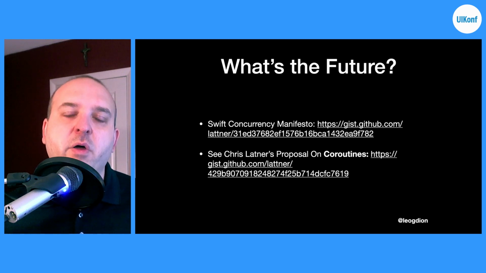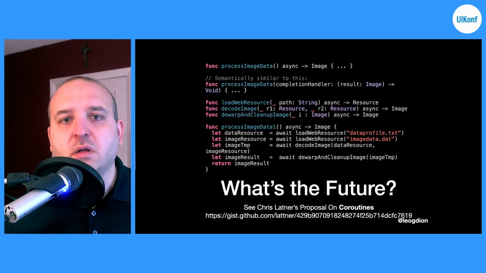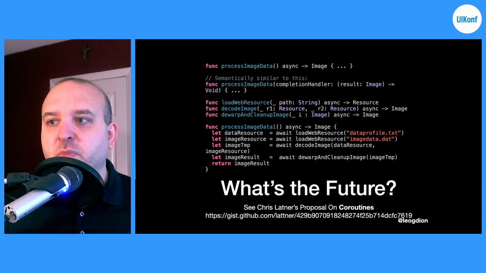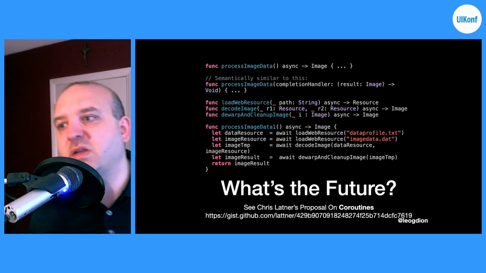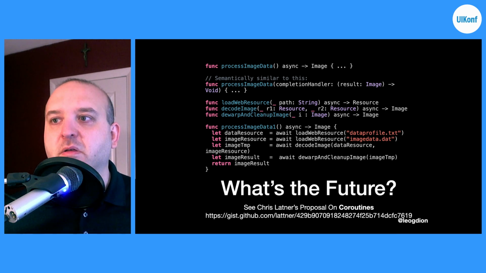But the two key components that he sees as the future of Swift and asynchronous programming is, first, the idea of adding async and await, which we've seen in a lot of languages, JavaScript, C#, etc. The idea of having syntactic sugar for a promise, so that you don't necessarily have a promise type all the time, but rather similar to how throws and try work. And what they did with errors, async and await would work the same way with promises.